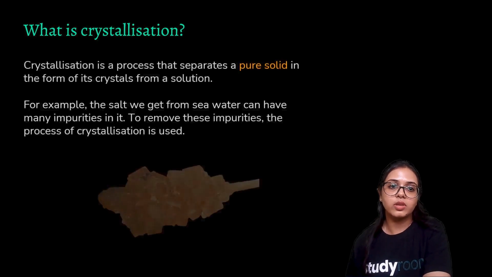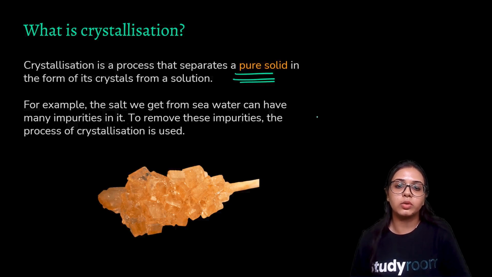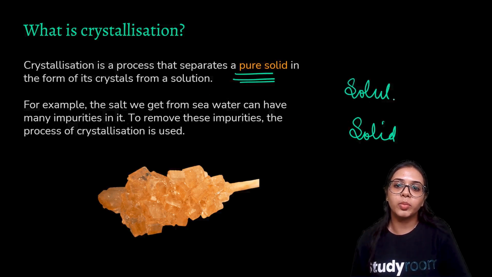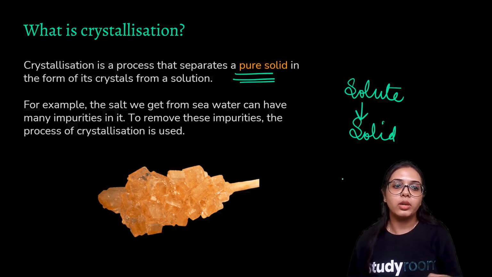What is crystallization? Crystallization is a process that separates a pure solid in the form of its crystals from a solution. So the solute should be a solid, and the solvent should be a liquid, and then only we can have this process of crystallization. For example, the salt that we get from seawater can have a lot of impurities in it, and to remove these impurities, the process of crystallization is used.